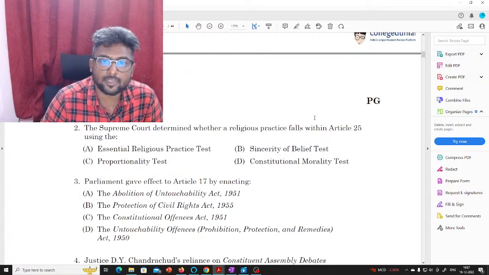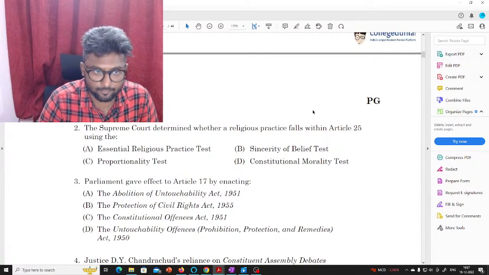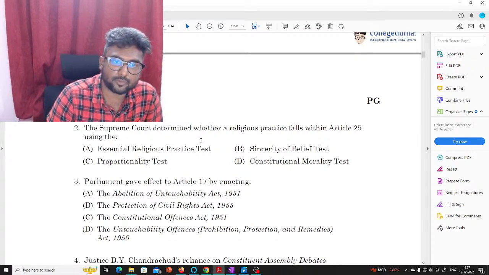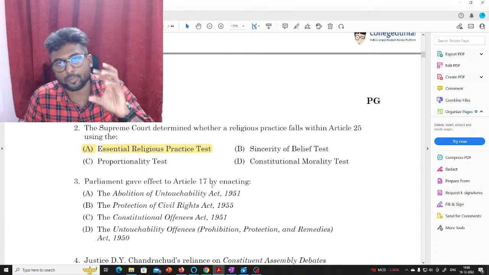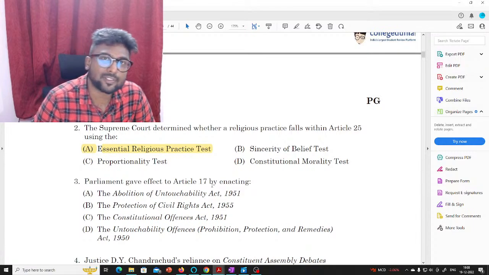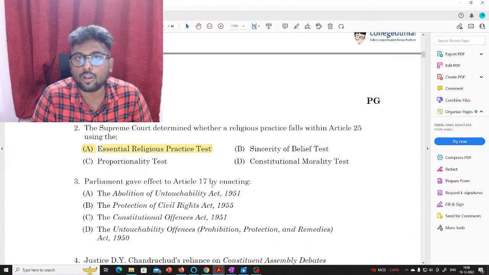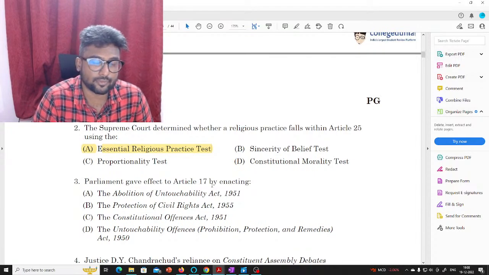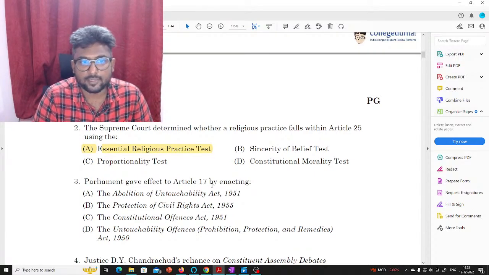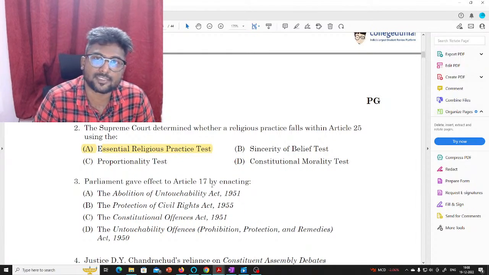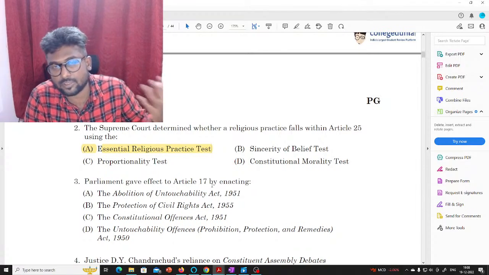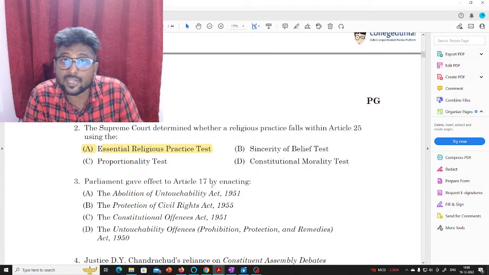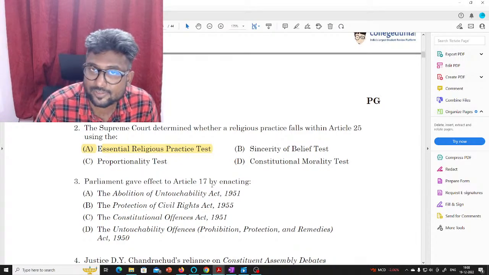The Supreme Court determined whether a religious practice falls within Article 25 using, so this is a very straightforward question. The answer is the essential religious practice test. This is the test that the Supreme Court uses to identify whether a particular set of practices falls within the protection of Articles 25 and 26. The essential religious practice test was given in the case of the Tandava dance case, where the Tandava dance was held to be not an essential religious practice.